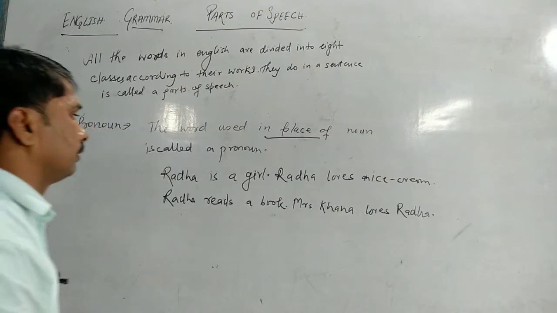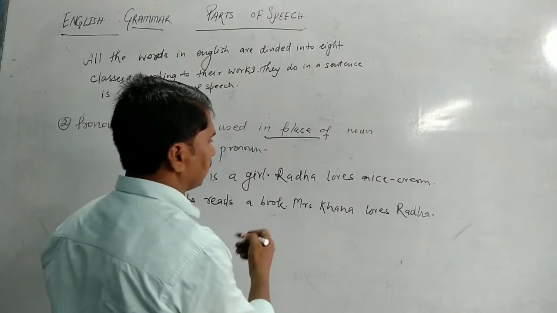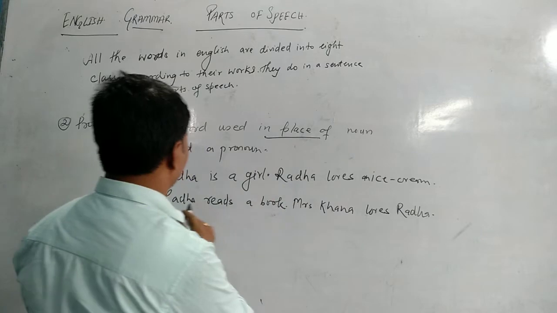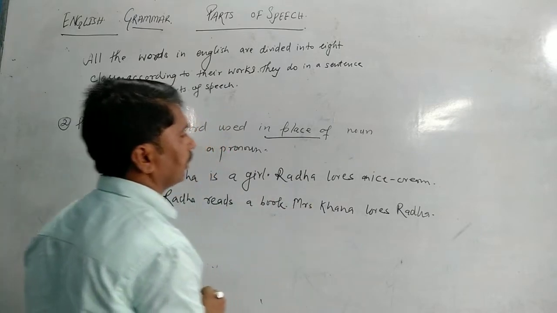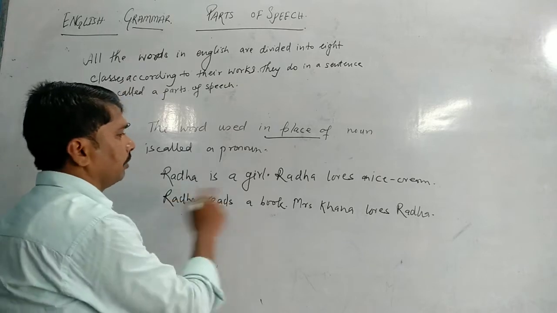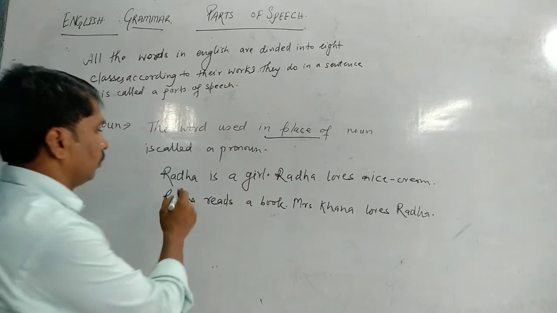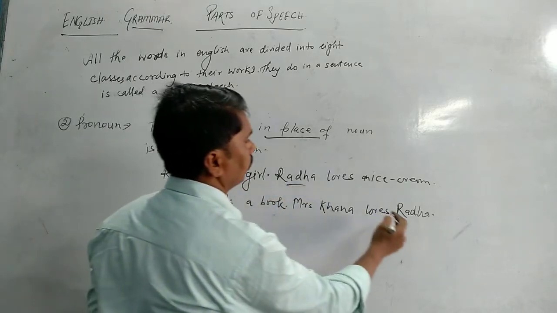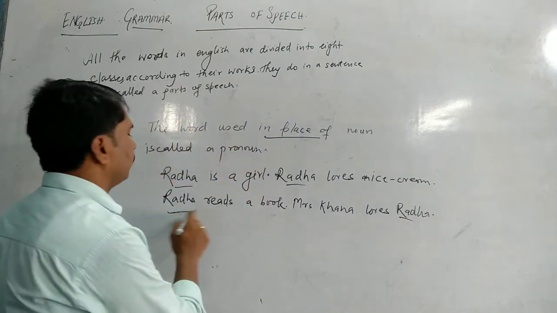Now you can see how many sentences there are? 1, 2, 3, 4. 4 sentences. And how many times has the word Radha been used? 1, 2, 3, and 4.